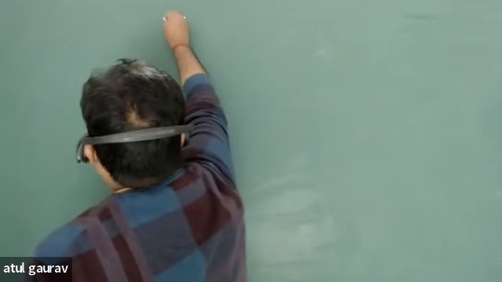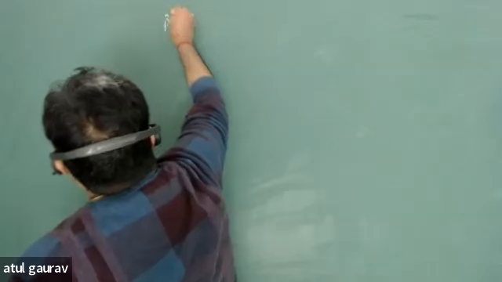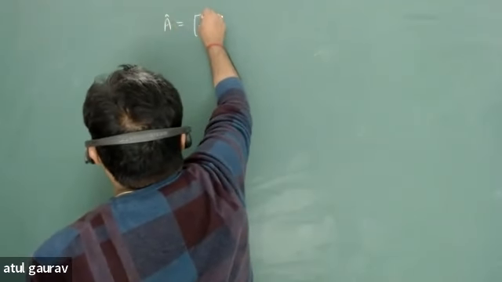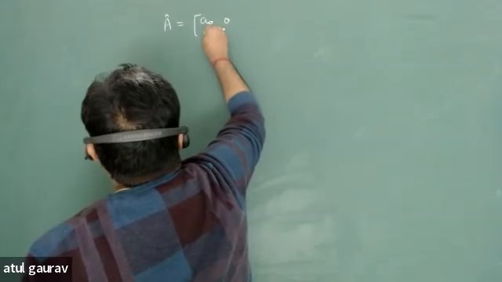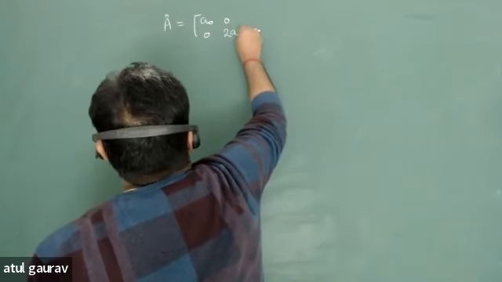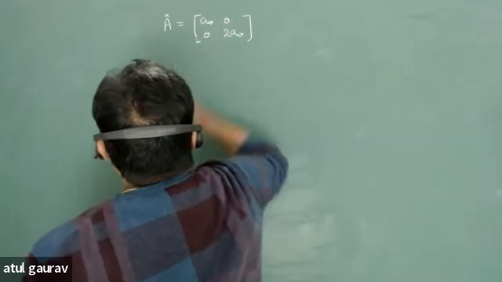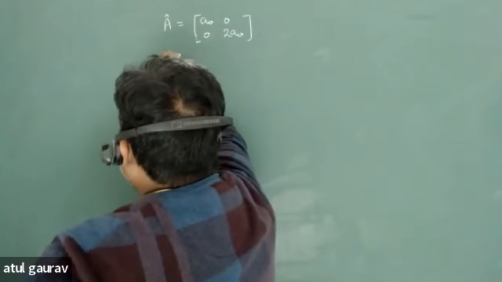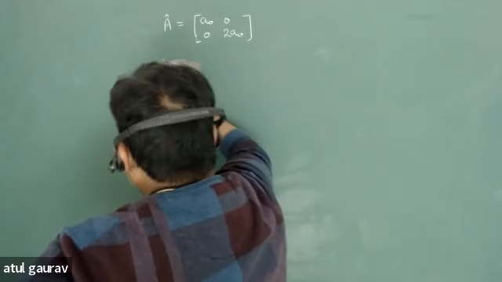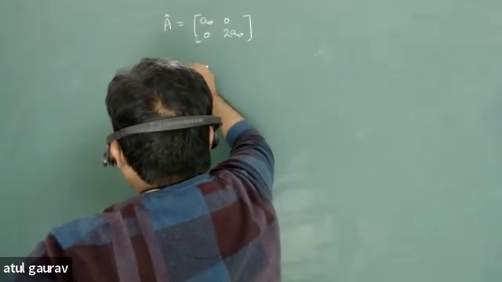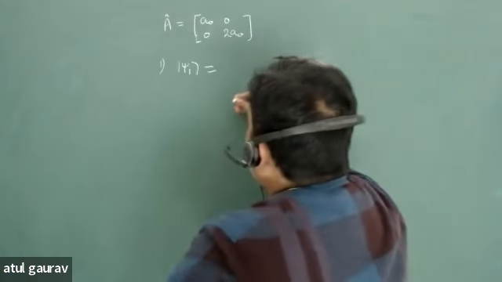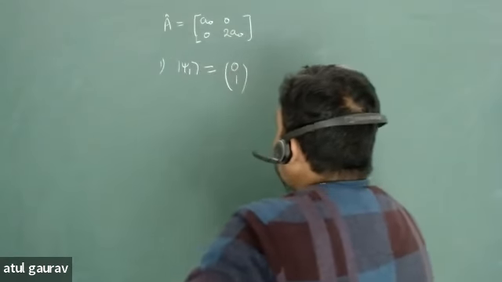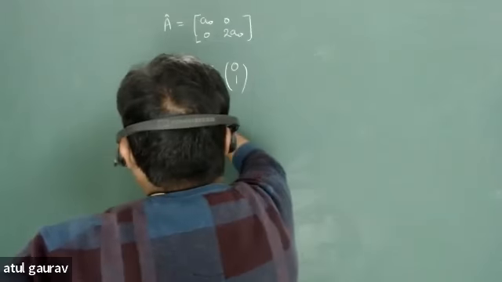Let us assume operator A is associated to some observable, and this operator is defined as A naught, 0, 0, 2A naught. This is my operator A. And we have defined state psi1. Let's say this state psi1 is 0, 1. This is your state psi1.